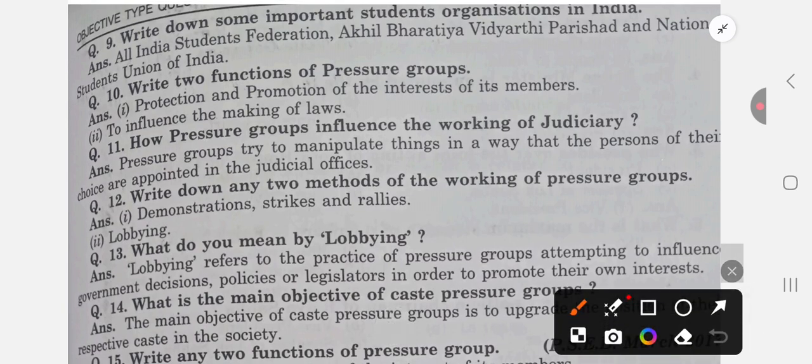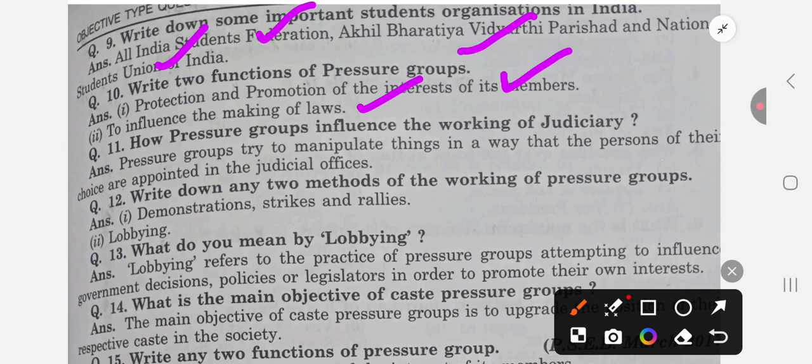Next question is write down some important students organizations in India. Number one, All India Student Federation. Number two, Akhil Bharatiya Vidya Parishad. Number three, National Students Union of India. Next, write two functions of pressure groups. It promotes and protects interest of its members. It influences the lawmakers. How do pressure groups influence the working of judiciary?